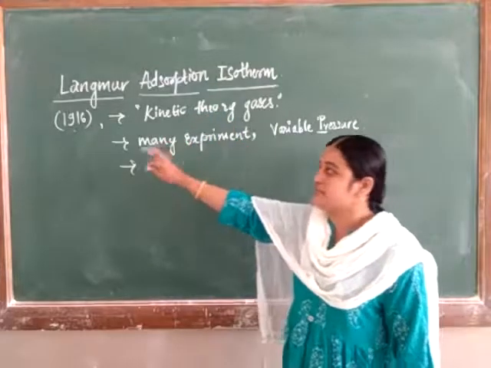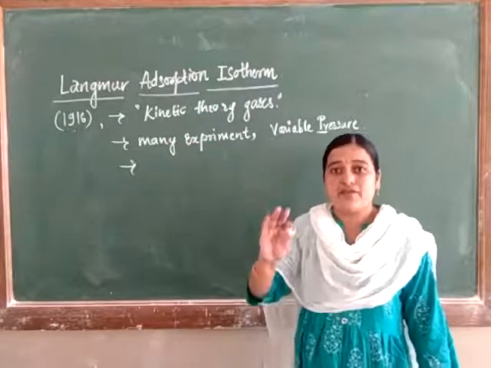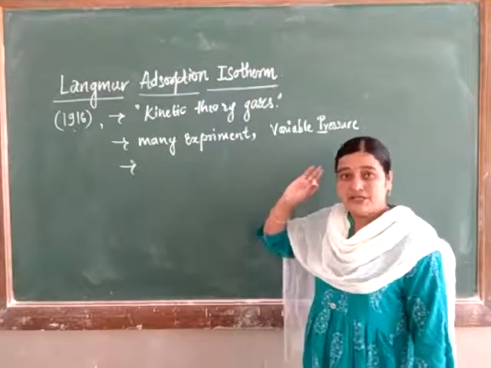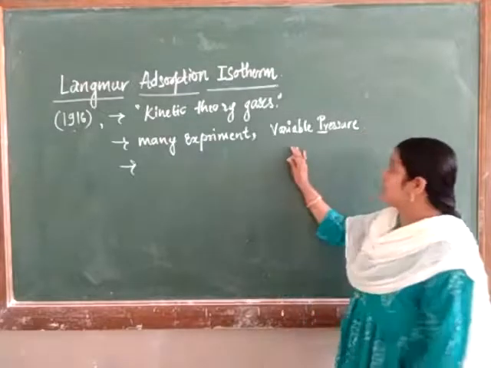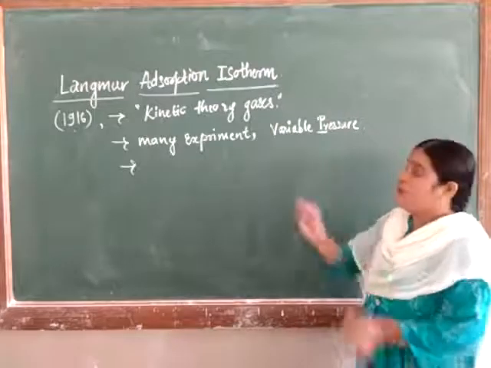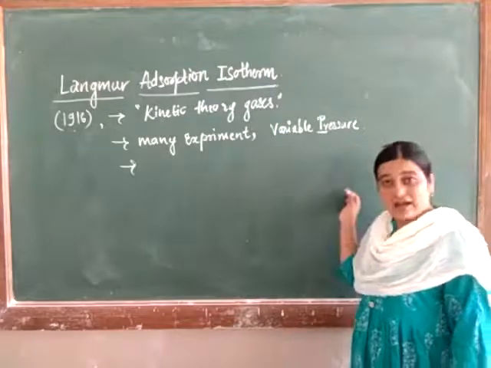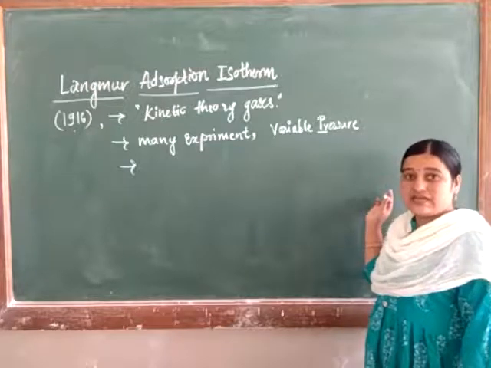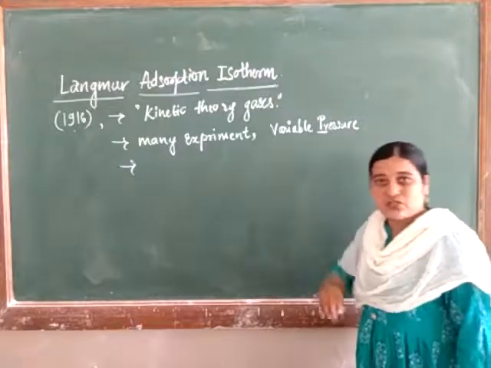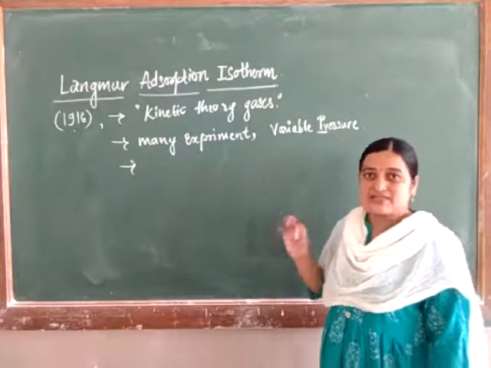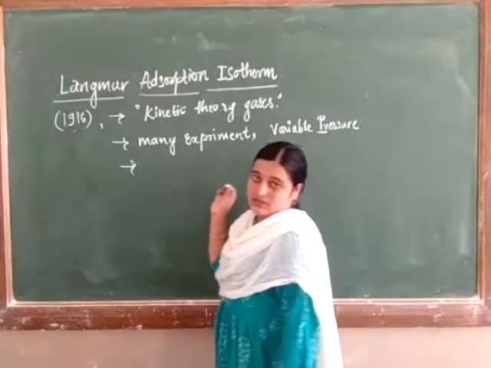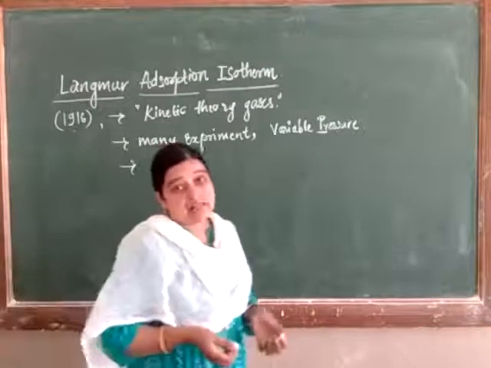So what is the Langmuir adsorption isotherm? He did experiments in the year 1916 and derived a theoretical expression based on the kinetic theory of gases. He did many experiments at a wide range of pressures: high pressure, low pressure and moderate pressure. In the Freundlich adsorption isotherm we did only 2 types, but Langmuir did experiments over a wide range of pressures, and the isotherm he gave we call the Langmuir adsorption isotherm.